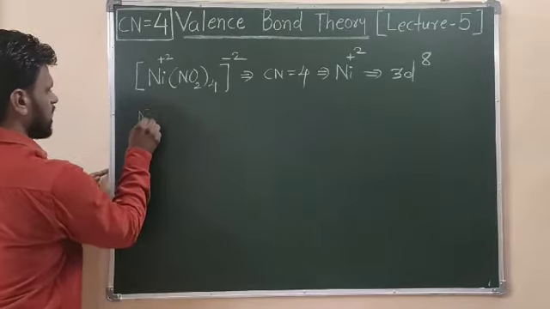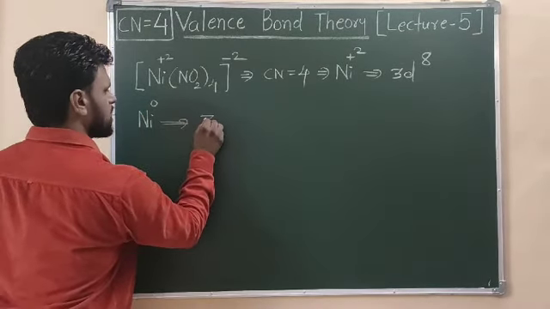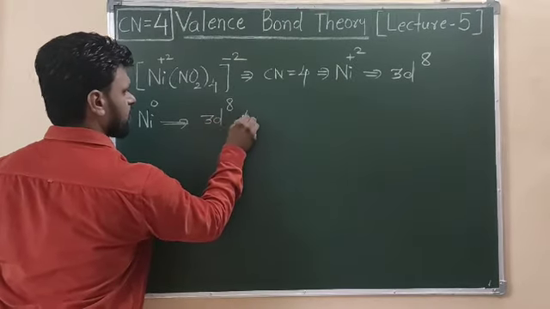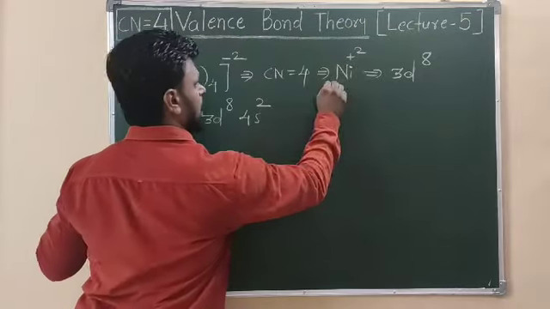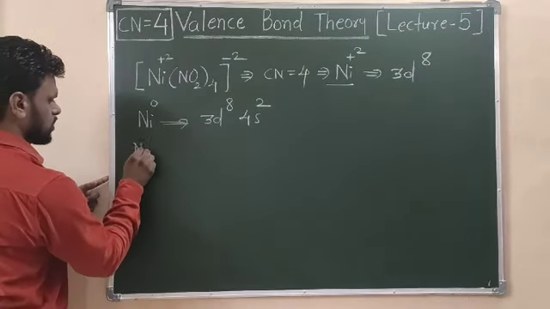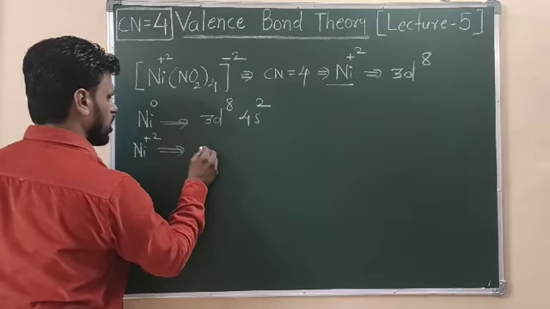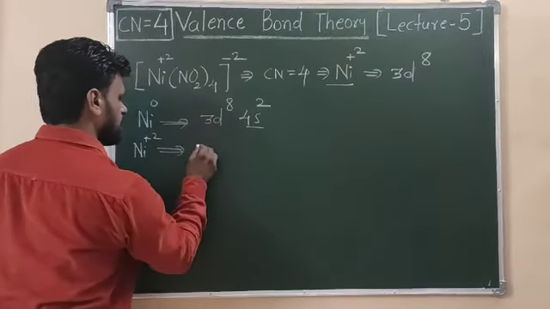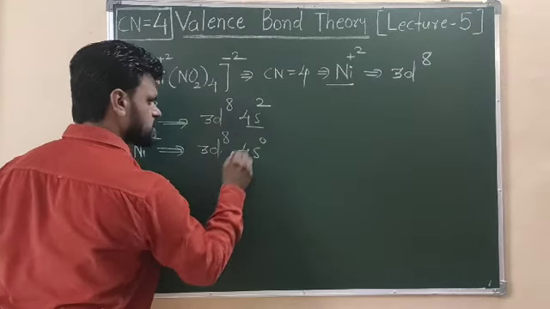Then we know that nickel 0 has a 3d8 4s2 electronic configuration, and in this case nickel is in the +2 state. So now I can write the nickel +2 configuration. The electrons from 4s are removed, and that becomes 3d8 4s0.